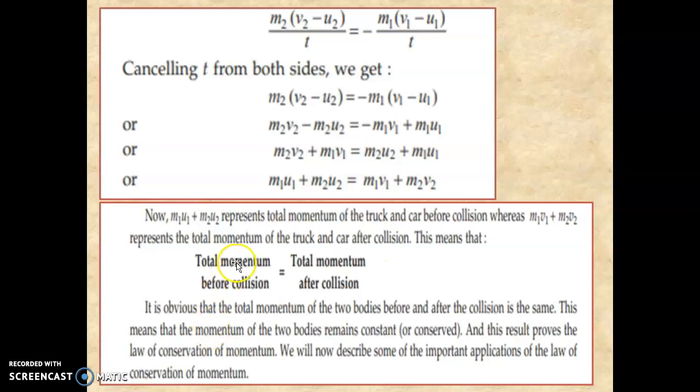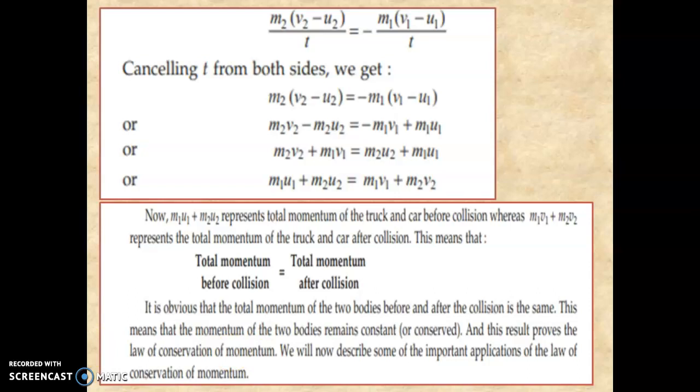So this means that the total momentum before collision is equal to the total momentum after collision. So the total momentum of two bodies before and after collision is the same. This means the momentum of the two bodies remains constant, as this result proves the law of conservation of momentum. So now we can discuss some important applications of the law of conservation of momentum.